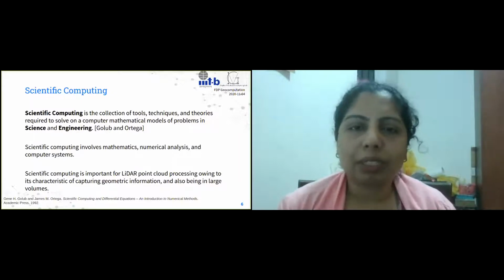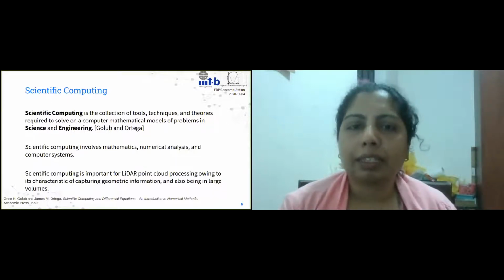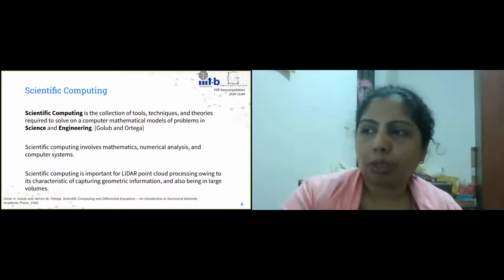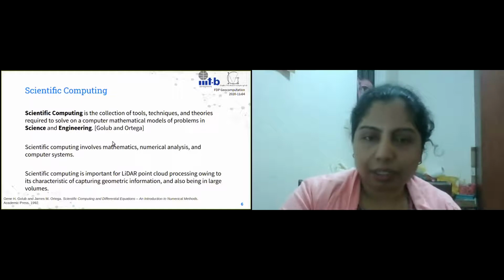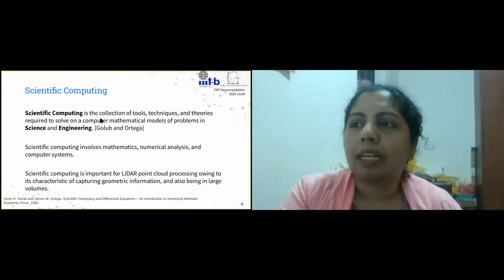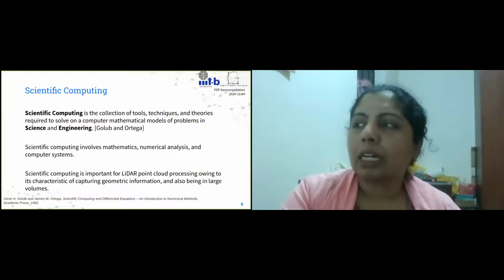Typically, scientific computing is tied to working with differential equations, and hence most of the scientific computing work hovers around scientific and mathematical, engineering data sets, right? Briefly, Golub and Ortega, who are stalwarts in the scientific computing domain, have said that this is a collection of tools, techniques, and theories required to solve on a computer mathematical models of problems in science and engineering.